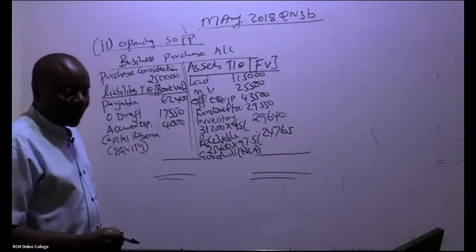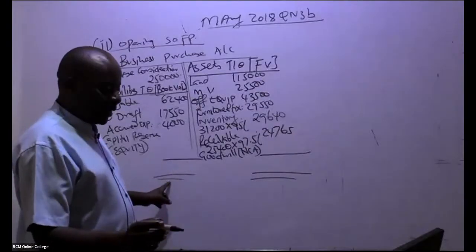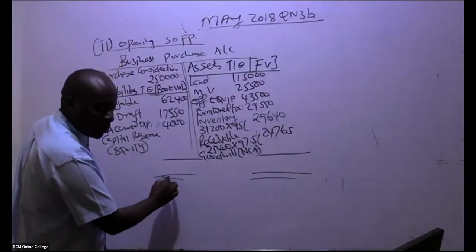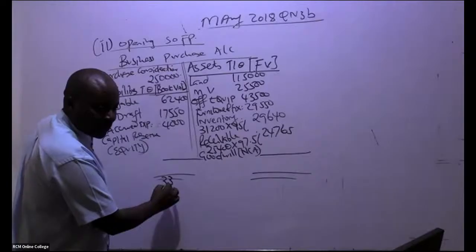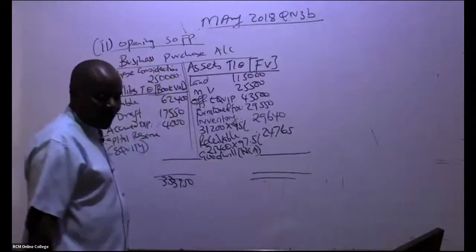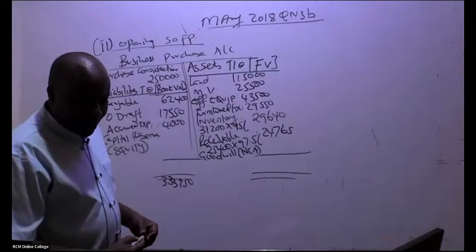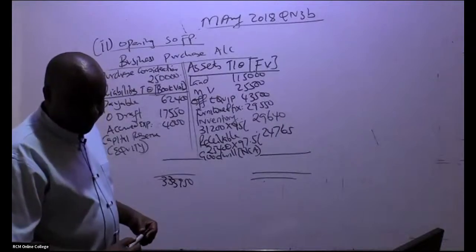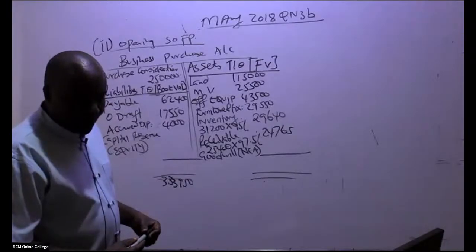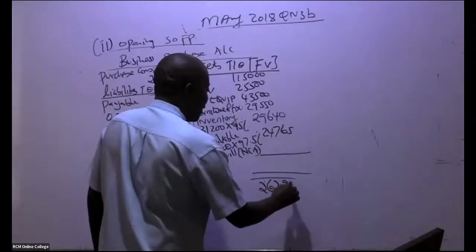So I'm being told, Irene, is this on the debit or credit? This figure, debit, is 333,950. How about the credit figure? 267,955.